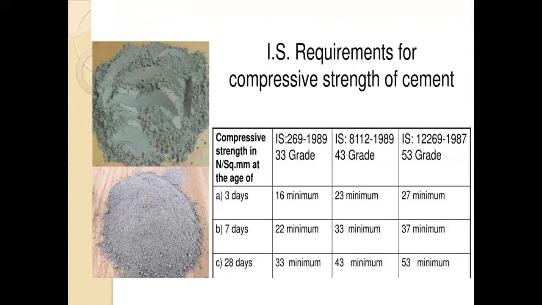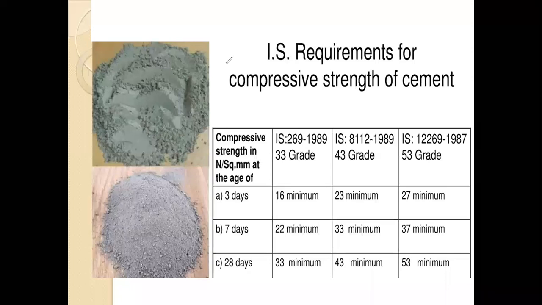If the cement is of 33 grade, then after 3 days it should have a compressive strength of minimum 16 Newton per mm square.